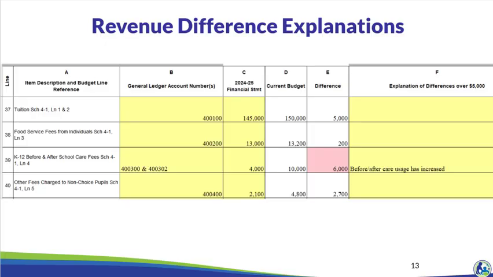Similar to the expenses, column E is the difference between the current budget and prior year financial statement. In this example, the before and after care fees are increasing by $6,000, so an explanation is needed in column F because the amount increased by more than $5,000. When it increases by more than $5,000, we are looking for an explanation of the full increase. In this example, the explanation entered in column F was before aftercare usage has increased.